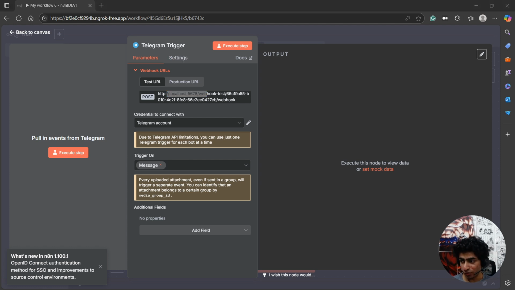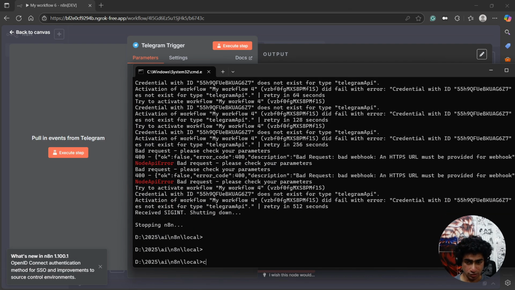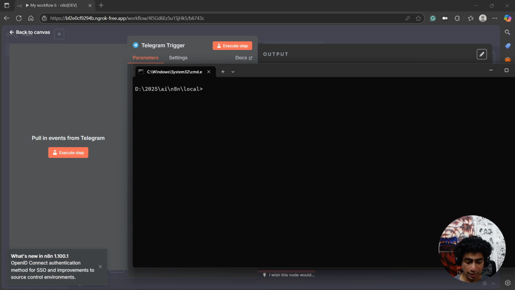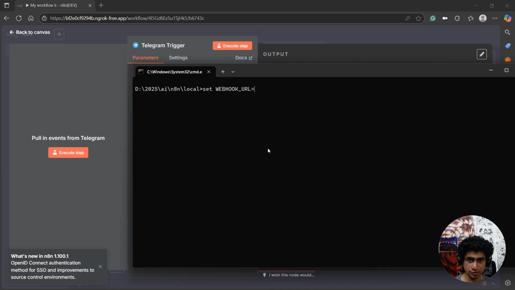What you can do now is go back to the terminal where your n8n is running. Just close this by pressing Control C. We'll clear the screen. Now I'm going to set an environment variable called WEBHOOK_URL equal to, and I'm going to paste the ngrok URL. That's it. And I'm going to follow it with npx n8n.